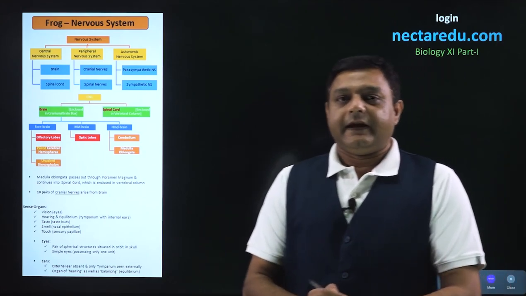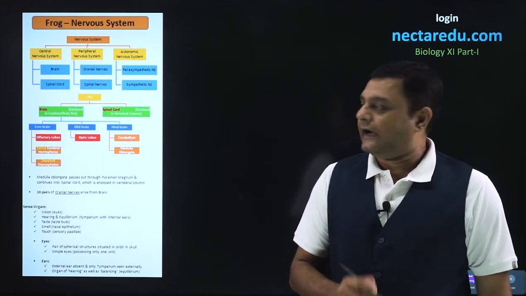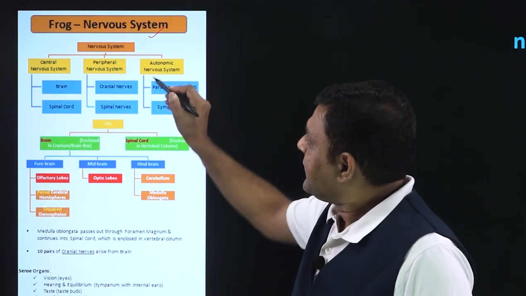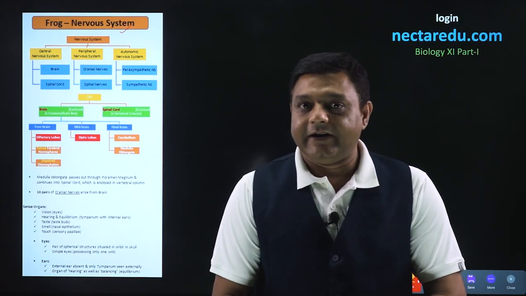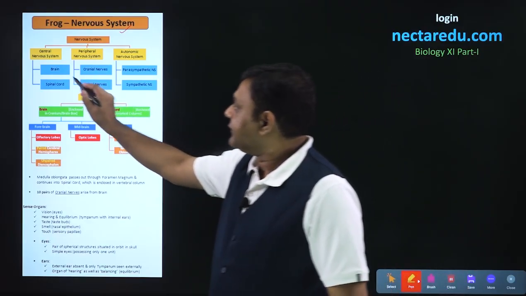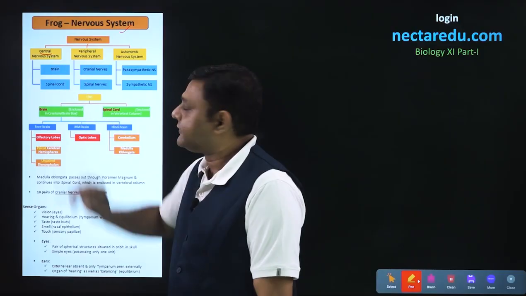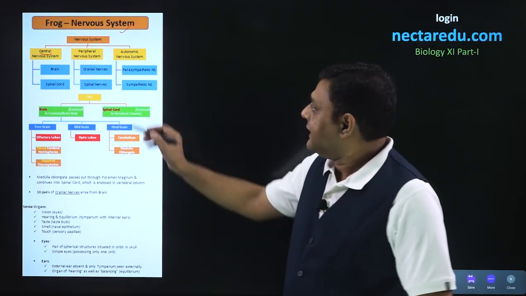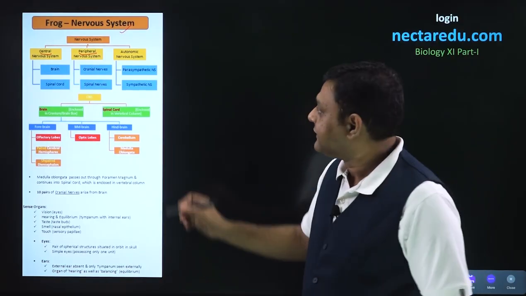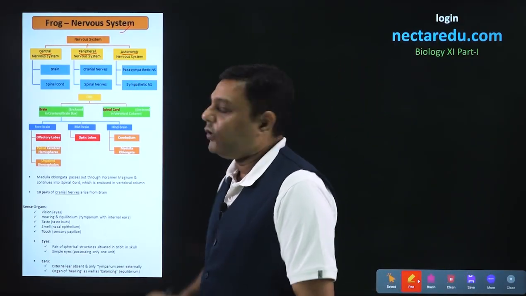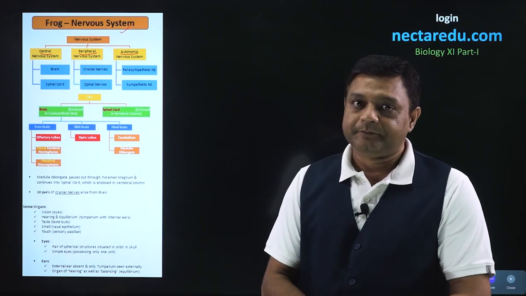Good day to all. In this particular video, we will look into the nervous system of frog. Initially, talking about the parts of the nervous system, it is divided into three parts. The first part is called the central nervous system, CNS. The second part is called the peripheral nervous system, PNS. And the third part is called the autonomic nervous system, ANS.